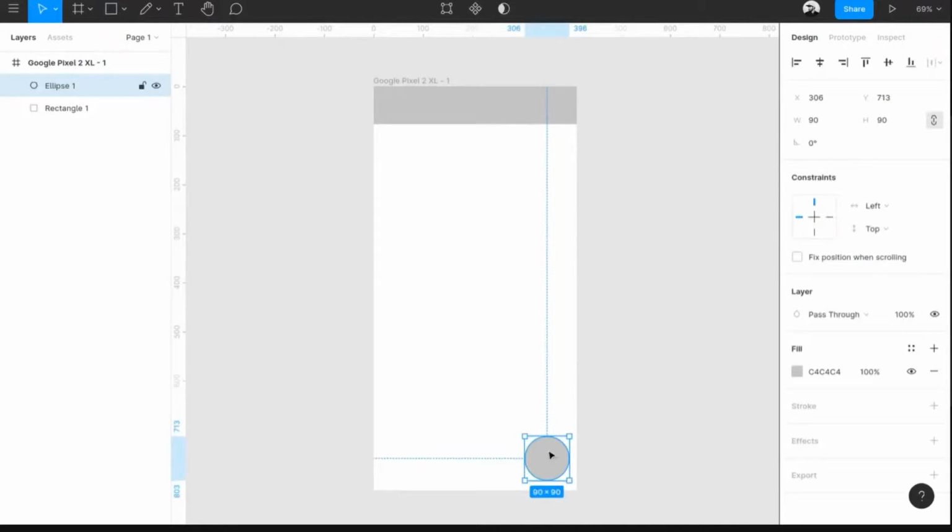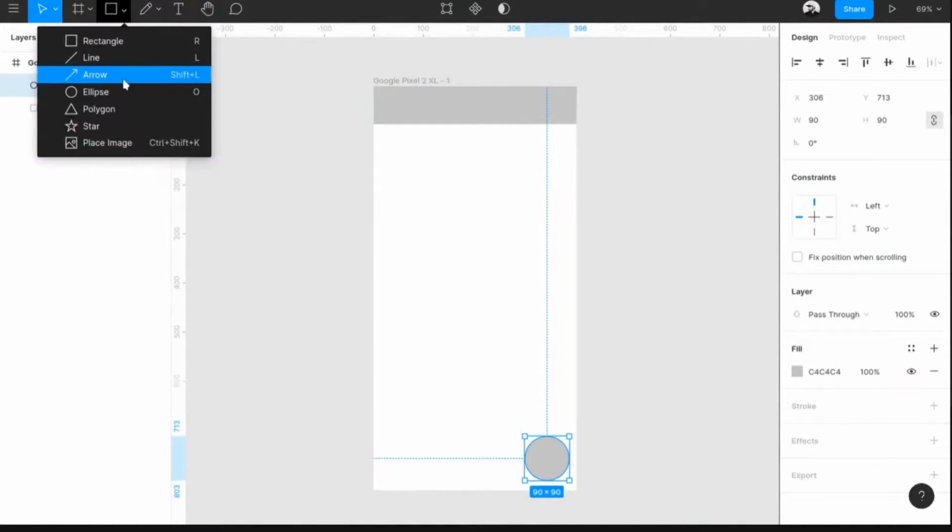I'll be using shortcuts, and I'll be telling what I'm drawing, so you can basically guess. If I'm drawing a rectangle, I'm pressing the key R. If I'm drawing a circle or ellipse, I'll be pressing the key O.